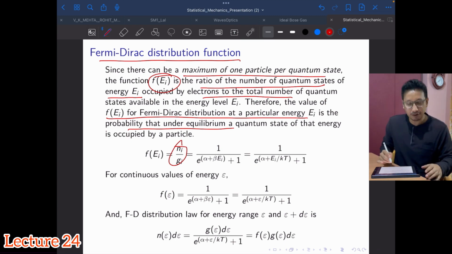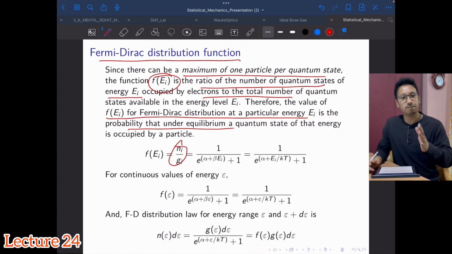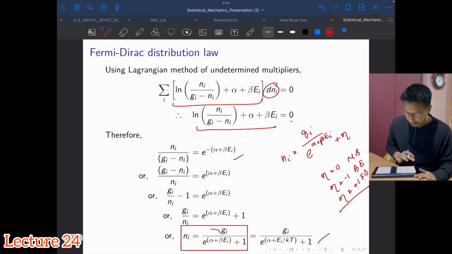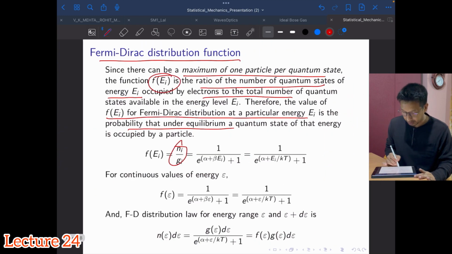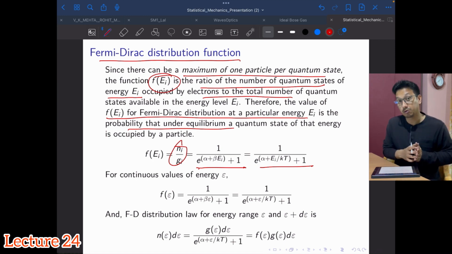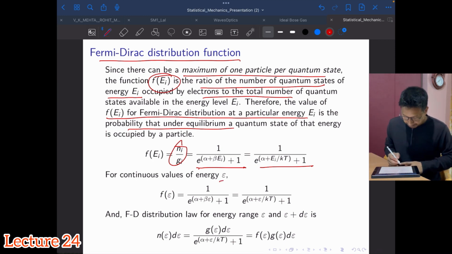Meaning this distribution function gives you a hint whether the particle is likely to occupy that state or not. In this function, you take the g down, then you get this distribution function. That's what it is here. And for continuous values of energy, which we are going to use extensively, it is given by this expression. Wherever Ei was there, script E has been substituted.